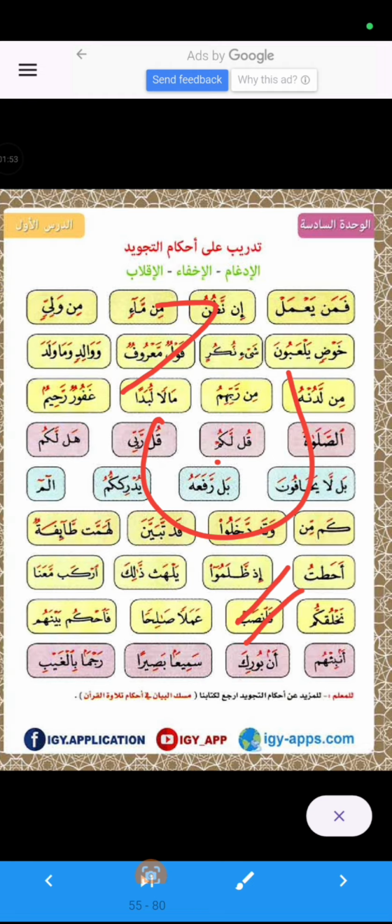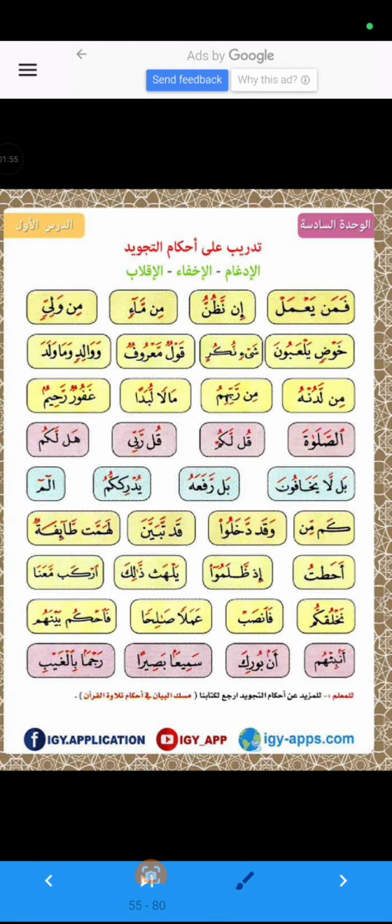For example, here this is noon sakin. Noon sakin has come before ya. Noon sakin is followed by ya. This is an idgham letter. So we will merge noon sakin into ya, and the sound of noon sakin will not be clearly pronounced. We will recite like faman ya'mal, like this.